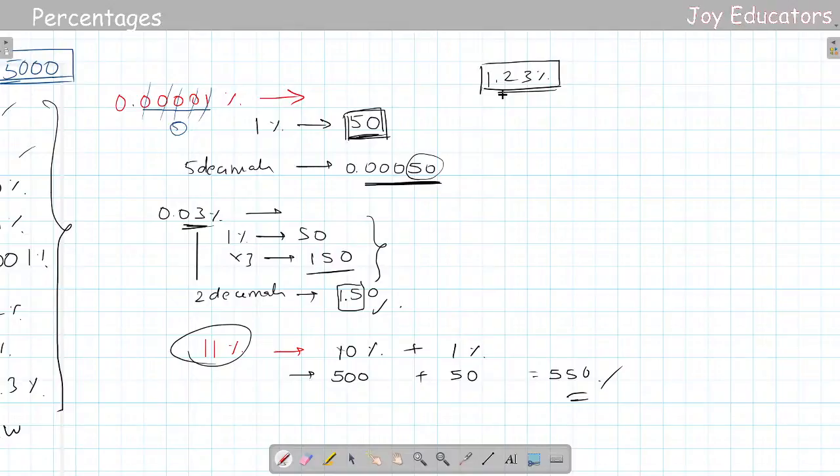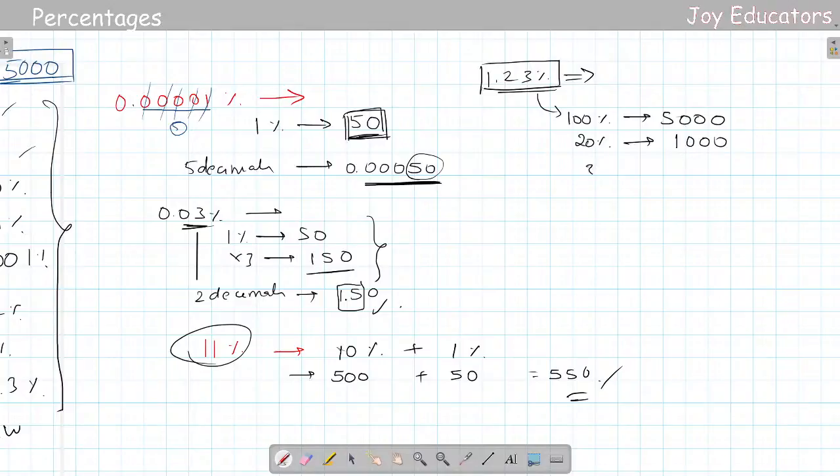All right, let's go with this question. 1.23% of 5,000. If you could do it, that's really good, or else listen to me. See, what I will do is here there is 100%. I know that the 100% value is always 5,000, and there is also 23%. I don't want to take any chances, so I'll take 20%. I know the 10% value is 500. 10 plus 10 is 20, so 500 plus 500 will be 1000.